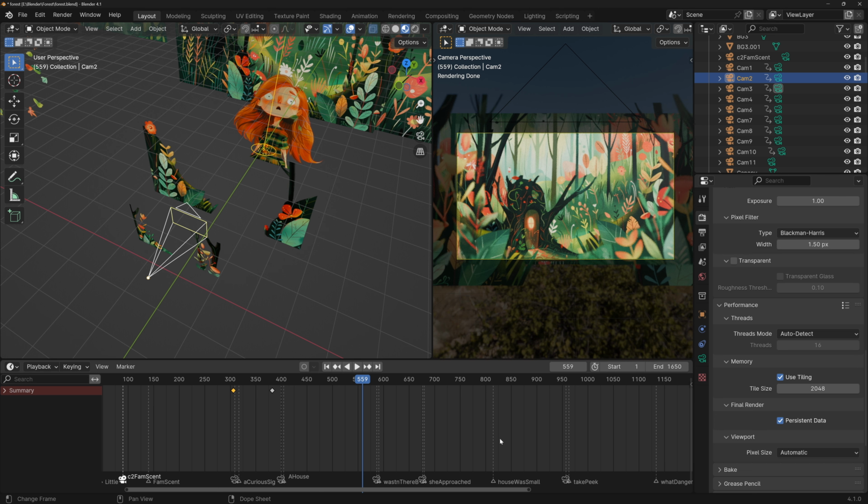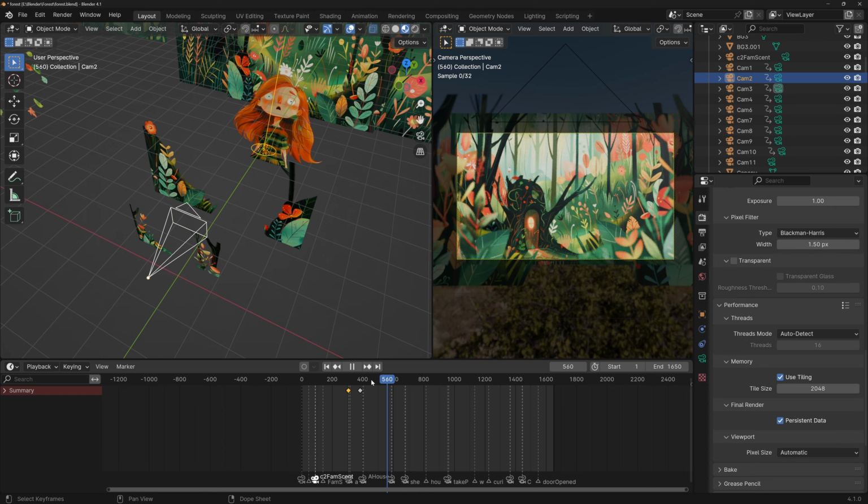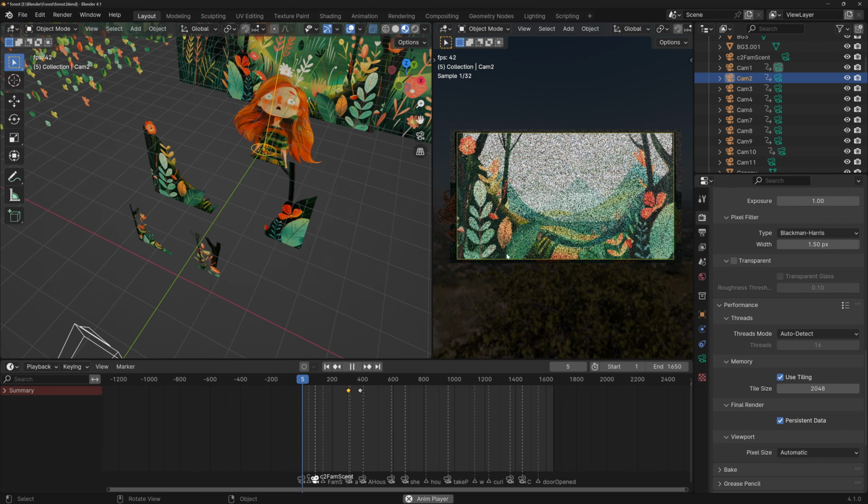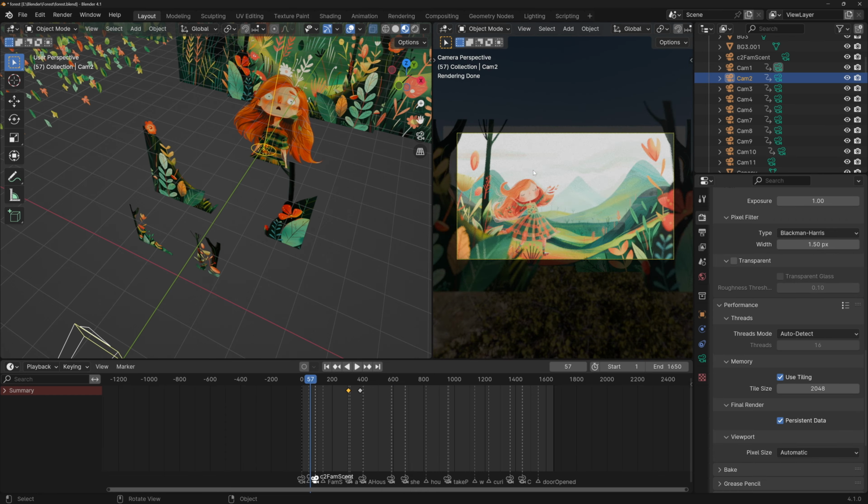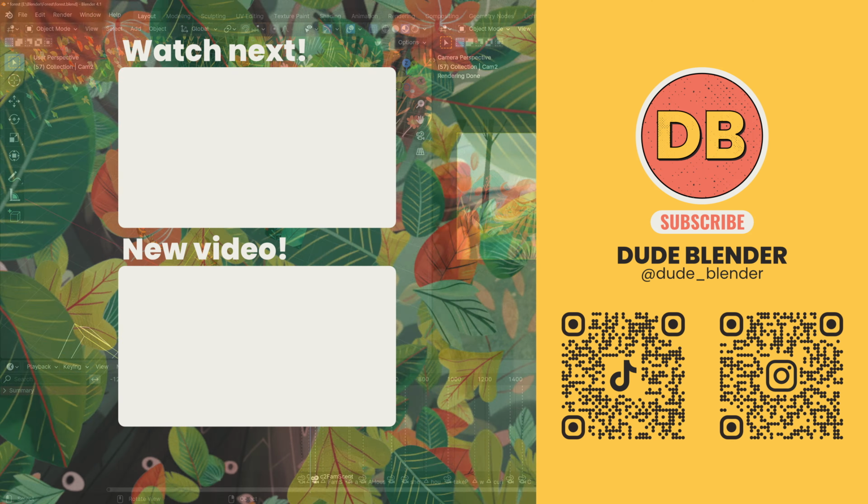Now the last thing, once you've got everything set up, is you go all the way to the beginning and play the animation to check that everything is working properly. You don't want to find mistakes after you've rendered the thing. Now, once you're sure everything is good, make sure you click on render animation and then go to the gym or to cook something because it'll take a while.